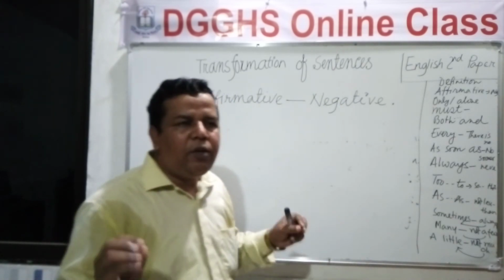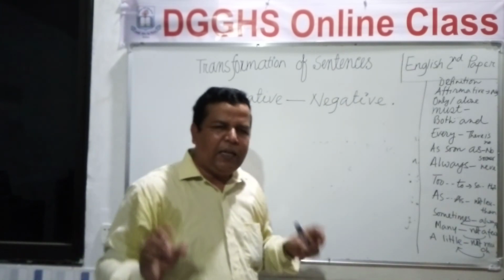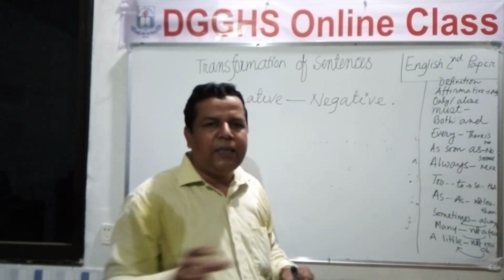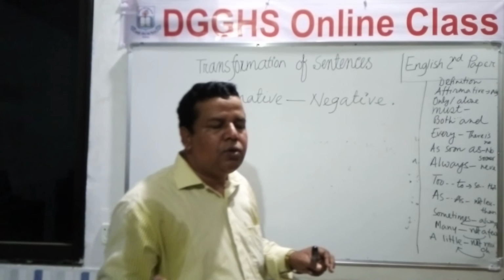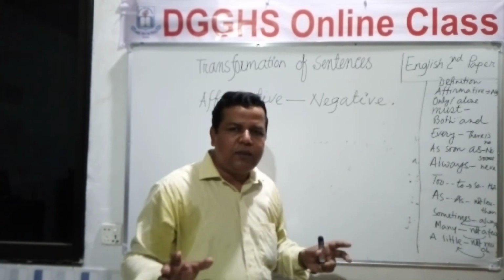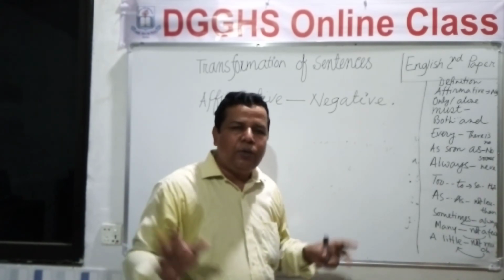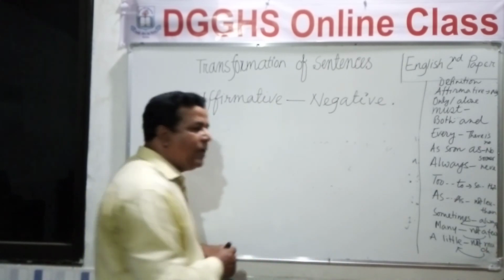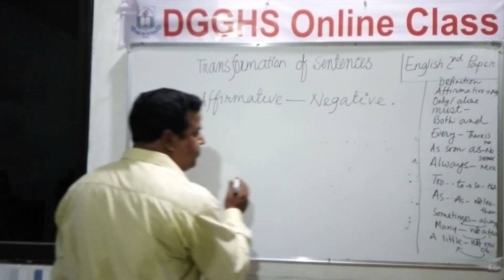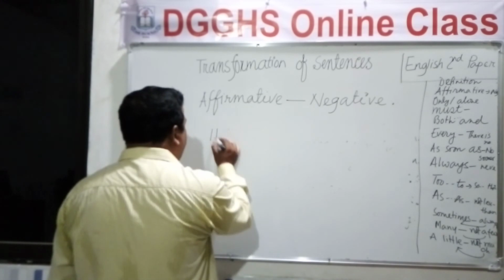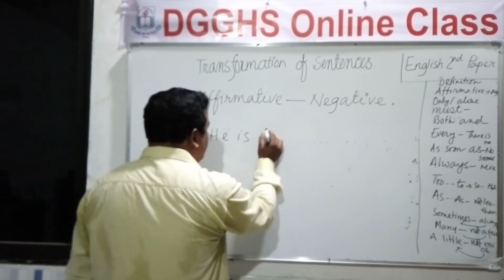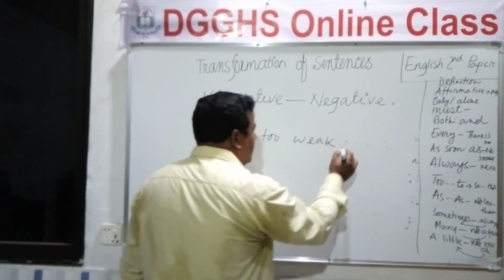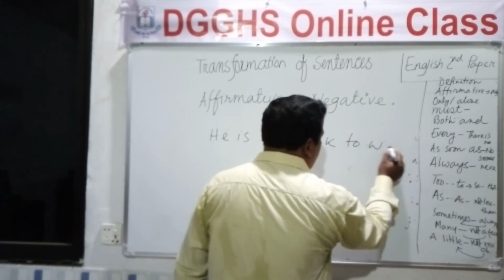And the rule is too. If you see an affirmative sentence constructed with too and then to, and you are instructed to change it into negative, you will make it negative this way. Look at the board and write it. He is too weak to work.